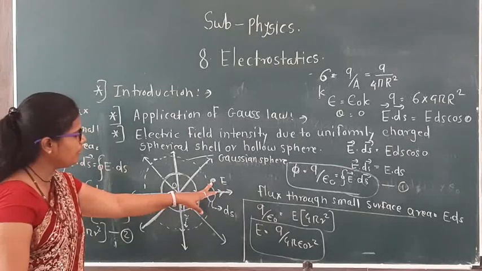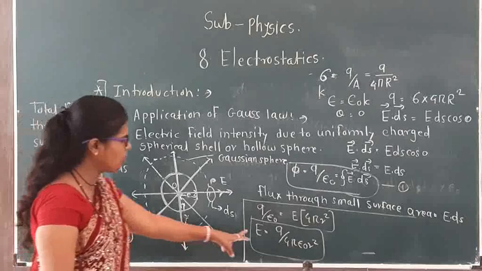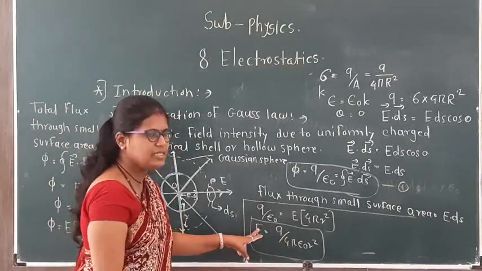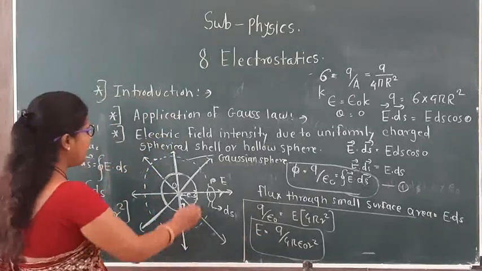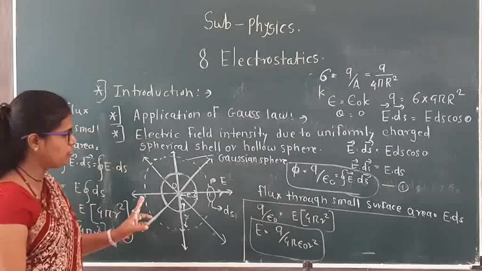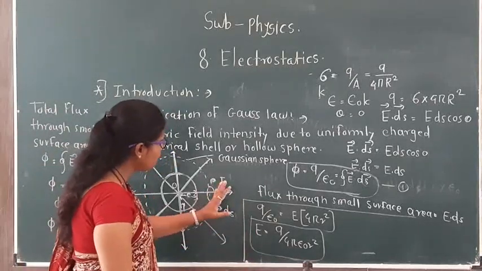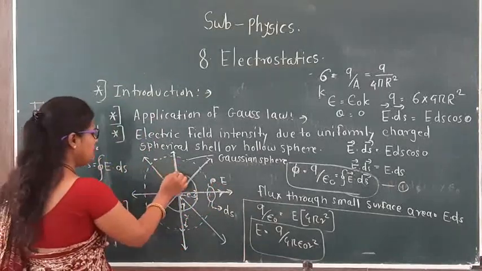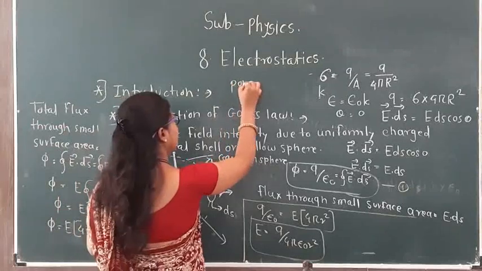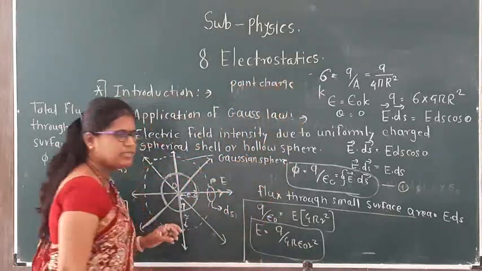This is the electric field intensity at a point P present on the Gaussian sphere. That electric field intensity is the same out of the shell, out of this sphere, and also if there is a point charge and we are out of the shell, this electric field intensity is the same.